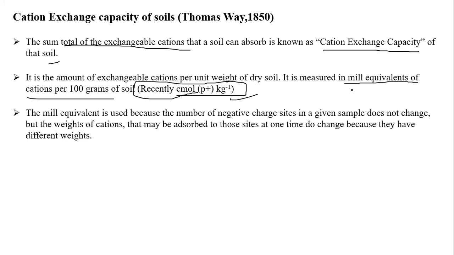Okay, students. Milliequivalents is a very old unit. It was used because the number of negative charges in a given sample does not change, but the weight of the cations adsorbed on those sites at one time changes because they have different weights. But nowadays milliequivalents are nowhere in use, because most papers are not even using this unit. We use only cmol(p+) per kg.